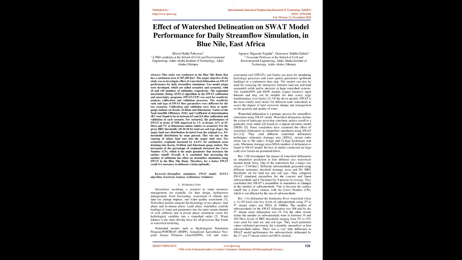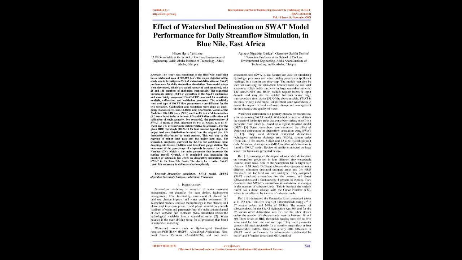For Scenario 2, the performance of SWAT in terms of NSE improved by 1% at Kessie, 12% at El-Diem and 7% at Khartoum station relative to Scenario 1. For the given HRU thresholds, 20, 20, 10 for land use, soil type, slope, the major land use distribution deviated from the original, i.e., 0% threshold, distribution by some percent. This was due to the regrouping of minor land uses into the major land uses. For Scenario 2, croplands increased by 2.5 to 4% for catchment areas draining into Kessie, El-Diem, and Khartoum gauge stations.